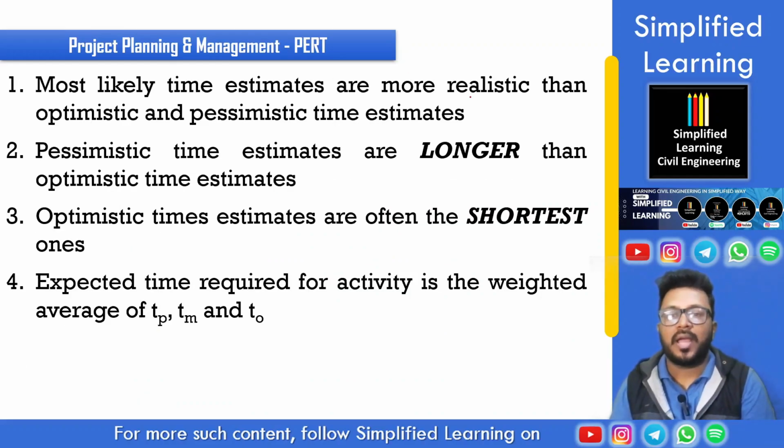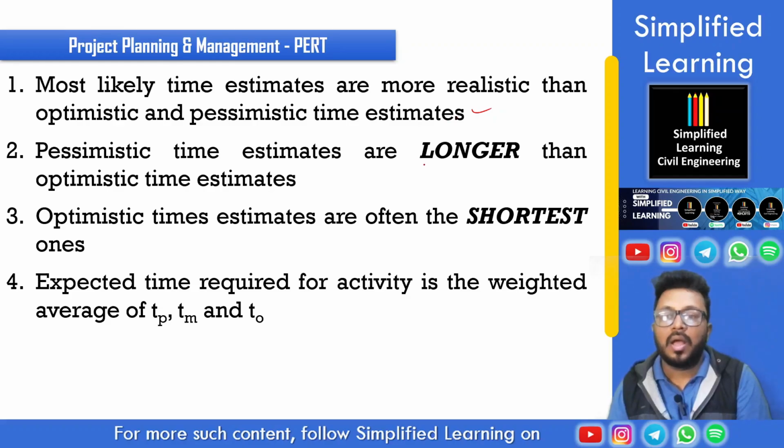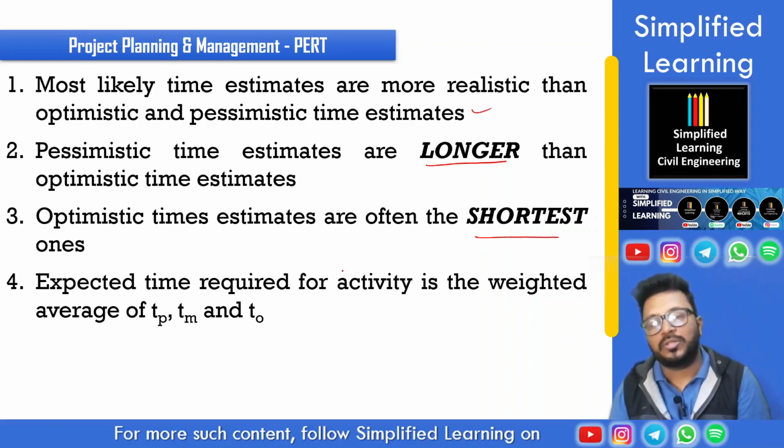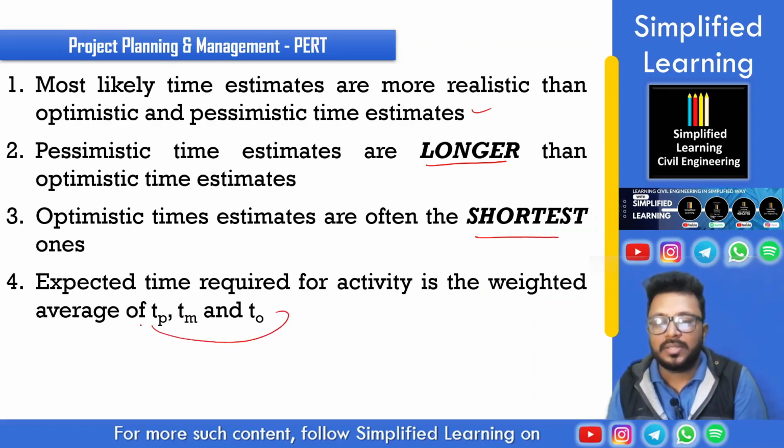See, most likely time estimates are more realistic. This is right. Pessimistic time estimates are longer. Optimistic time estimates are often the shortest compared to what? Most likely and the pessimistic. And expected time required is the weighted average of TP, TM, and TO.